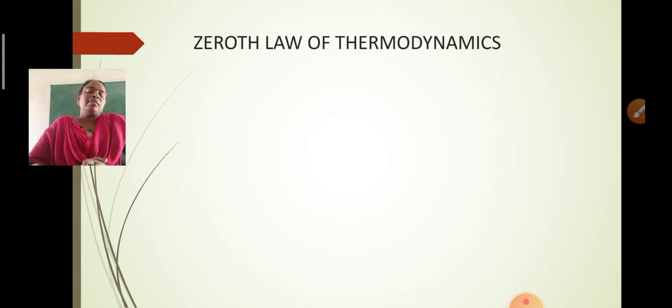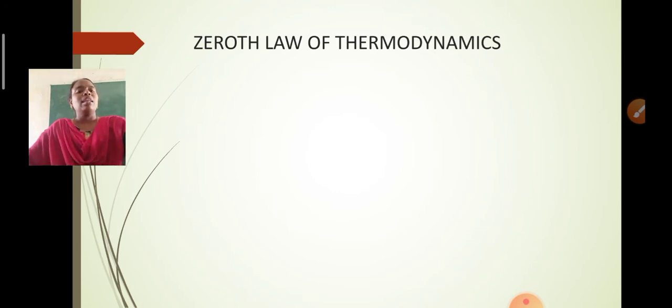If A is in thermal equilibrium with the second system B, then the two systems are said to be in thermodynamic equilibrium. And if these two systems are each in equilibrium with the third system, A, B, C, three systems are there and two systems are in thermal equilibrium with the third system separately, then they are in thermal equilibrium with each other.